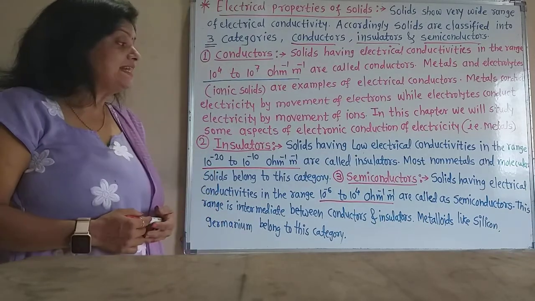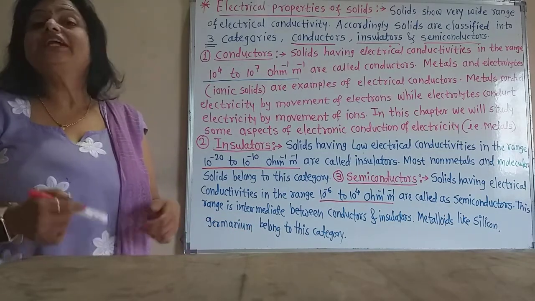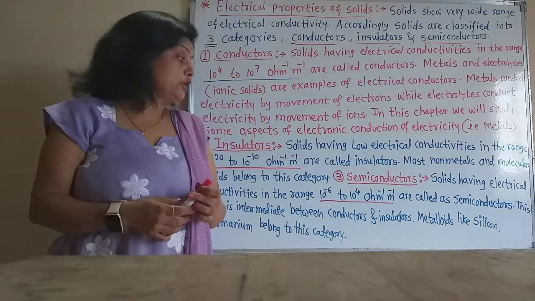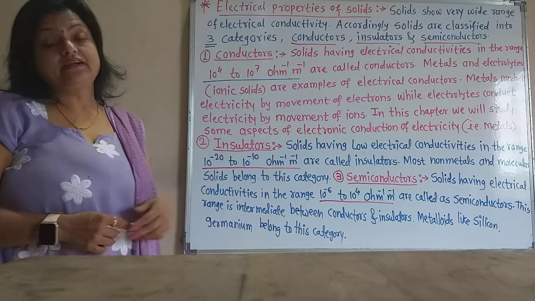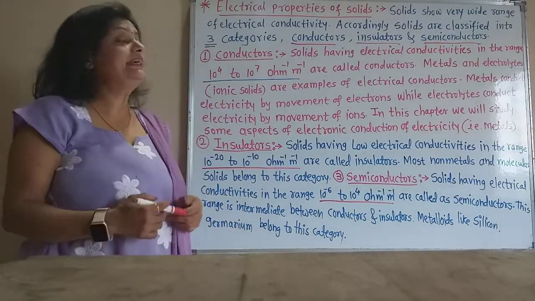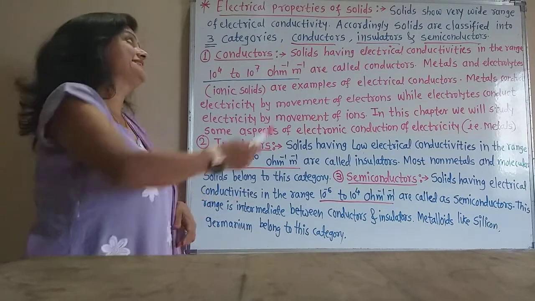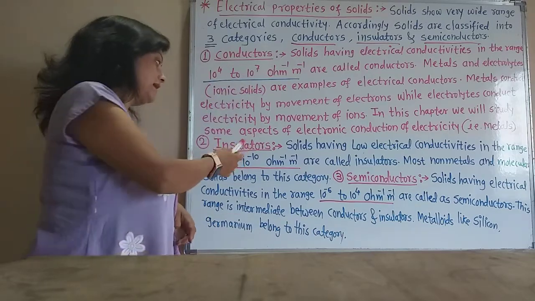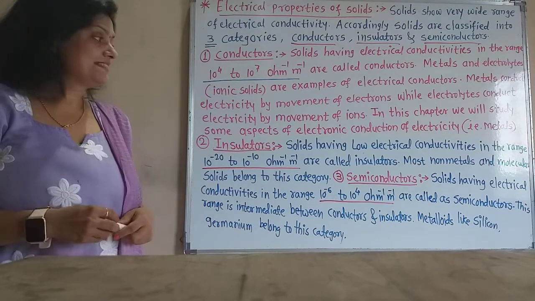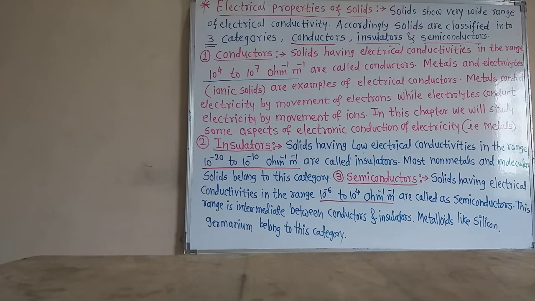So the metalloids like silicon and germanium belong to the category of semiconductors. Now let us learn the band theory. Band theory explains why some solids act as conductors, insulators or semiconductors. So let us learn the band theory now.